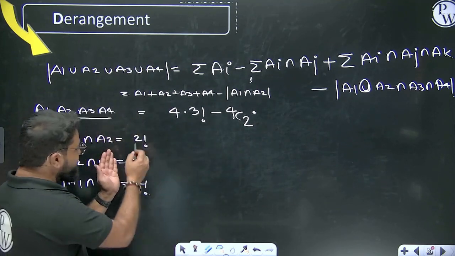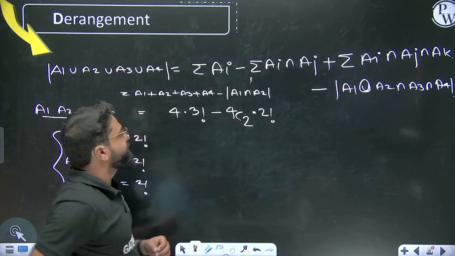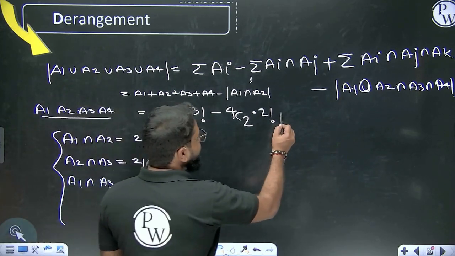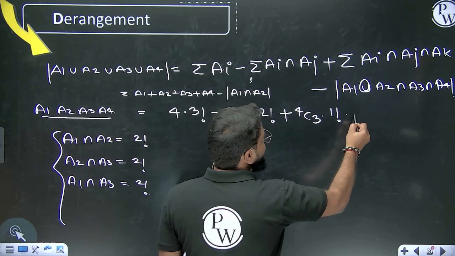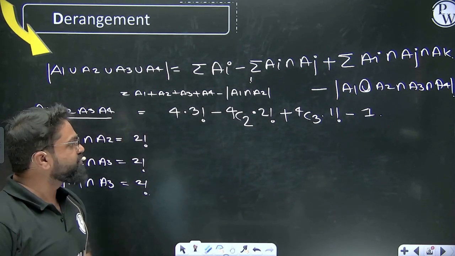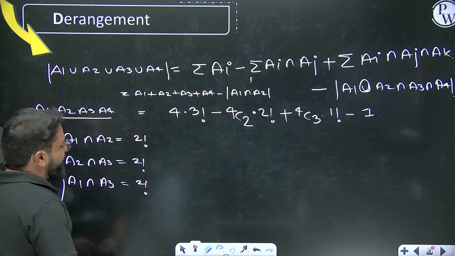And how many ways can we find the jumble of this? So you will be getting 2 factorial. So 4 into 3 factorial, and 4C2 into 2 factorial, and then the addition will become 4C3 into 1 factorial, and then the last one you can write as 1. So this is the basic of that, and we can derive the formula based on that. I hope you people are getting it.